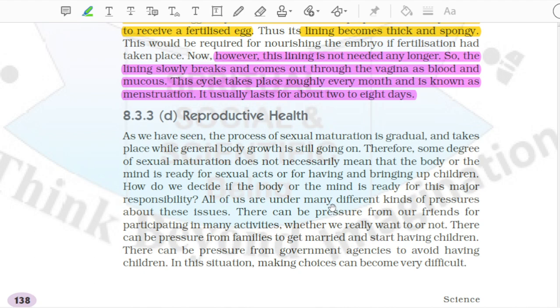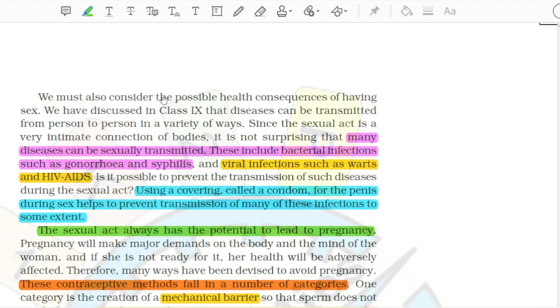We must also consider the possible health consequences of having sex. We have discussed in Class 9 that diseases can be transmitted from person to person in a variety of ways. Since the sexual act is a very intimate connection of bodies, it is not surprising that many diseases can be sexually transmitted. These include bacterial infections such as gonorrhea and syphilis, and viral infections such as warts and HIV/AIDS.